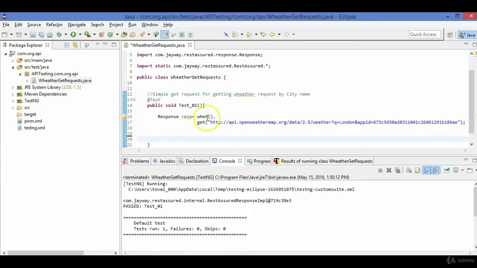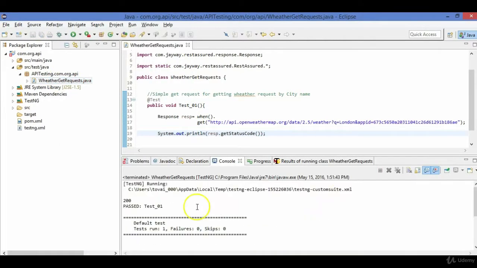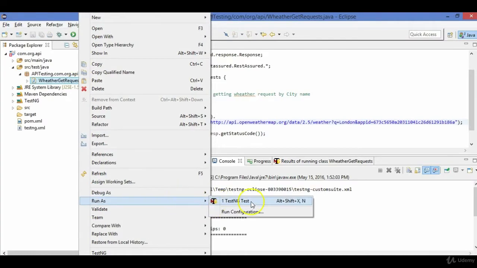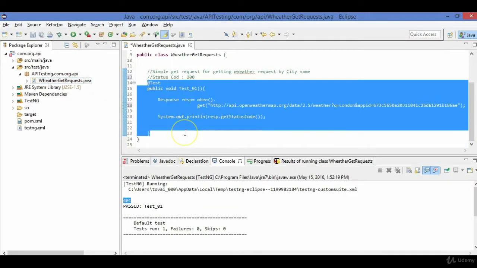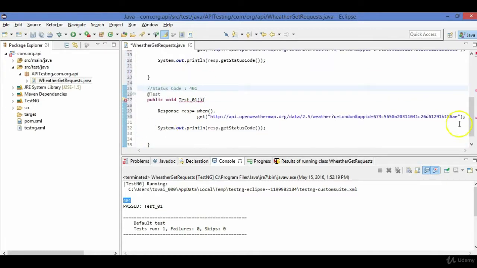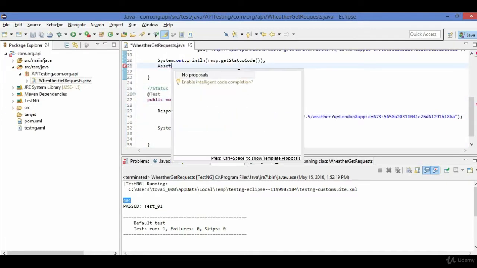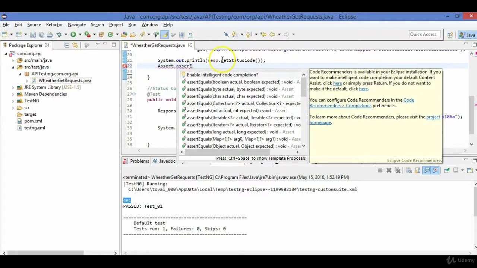Now how can we fetch that response code? We will make an object of response. What does this response do? This response will store all the information which is received by this get command. What is all the information which is received?